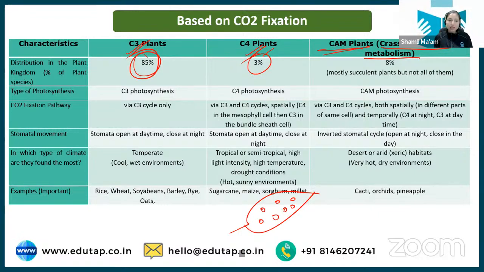And that is what is written in this table. Just know the examples. It is very important to learn the examples of C4 plants because they are often asked. So we have sugarcane, maize, sorghum and millet. These are the examples of C4 plants, and usually they are asked in the examination. So just read this table at your end, and you can read it right now also. Take a screenshot. If you find anything difficult, just let me know. The rest I have explained to you, everything that is written here.